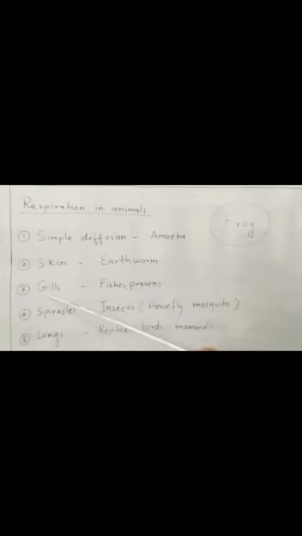Next one is by gills. Gills are specific organs which take oxygen from the water and release carbon dioxide into the water. Gills are present in fishes and prawns. Prawns are aquatic insects. Next one is spiracles. Spiracles are pores on the body and they connect with a tube-like structure, the tracheal system. Spiracles are present in insects. All insects use spiracle type respiration. Examples are housefly, mosquito, cockroach, bees, and so many.